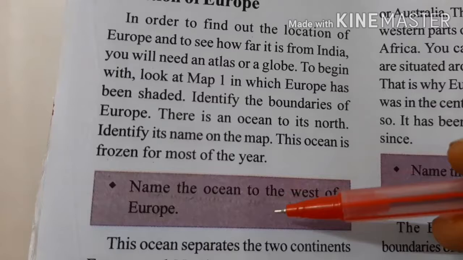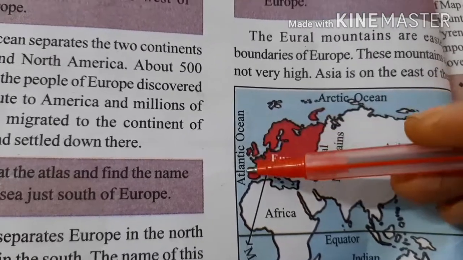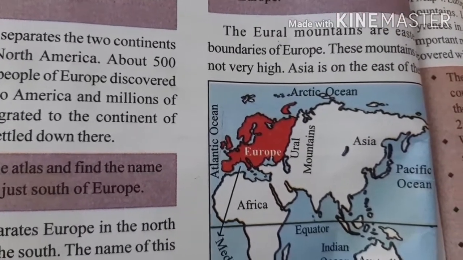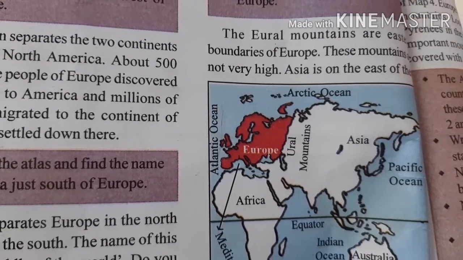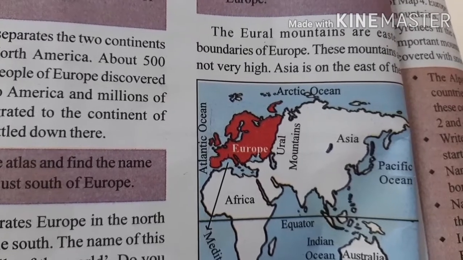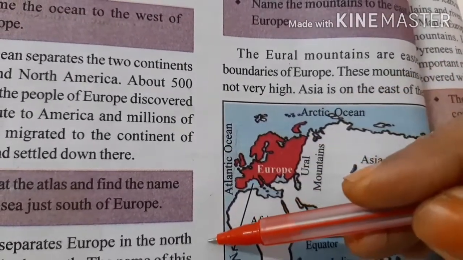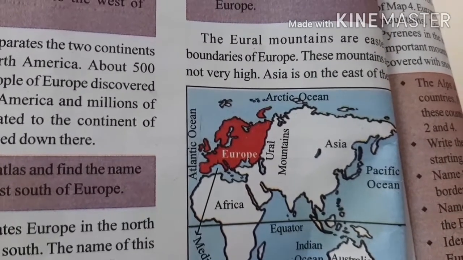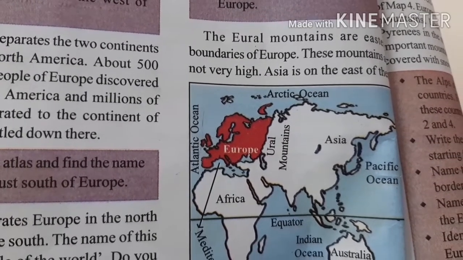The question you see, children, name the ocean to the west of Europe. See, western side of Europe, this is the Atlantic Ocean. This Atlantic Ocean separates two continents, that is Europe and North America. This side is North America, children, and below that is South America. So the Atlantic Ocean separates North America and Europe. Okay.